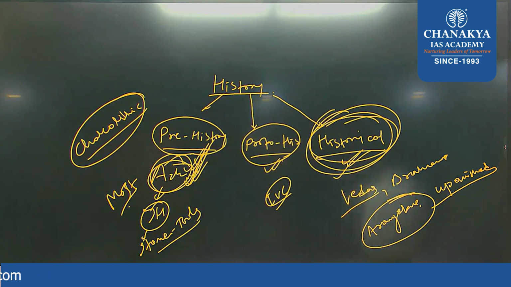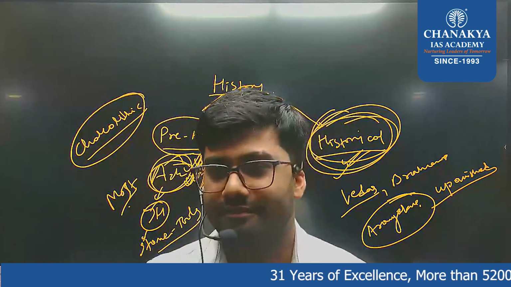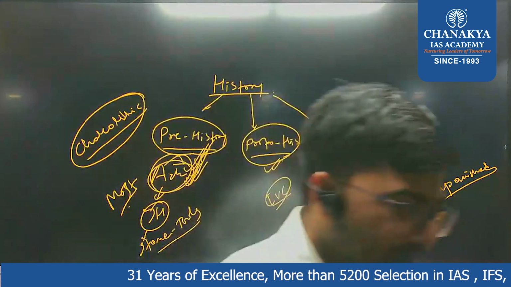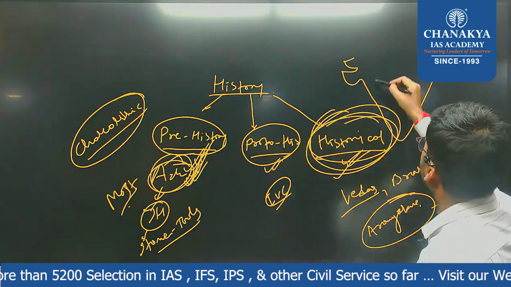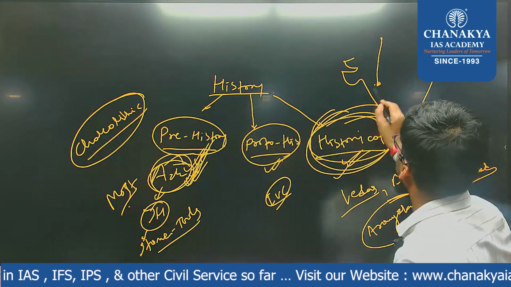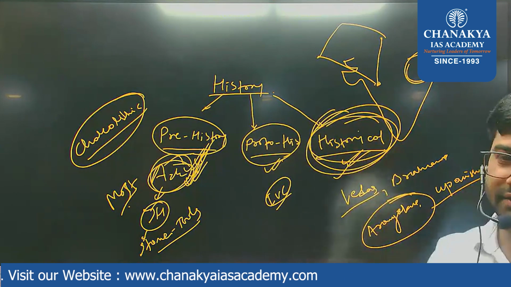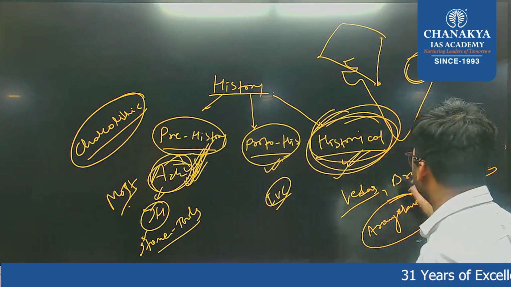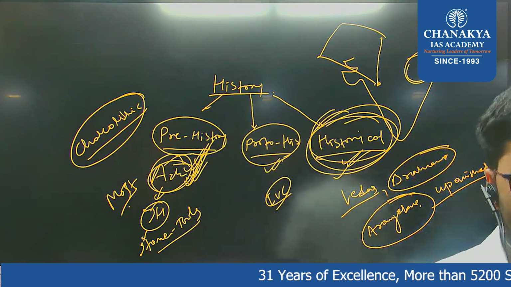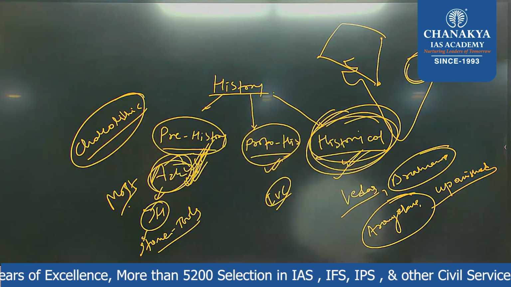And the southernmost is Daimabad, Maharashtra. It means if we draw a line, here is Daimabad, here is Meerut. It means we don't have any evidence from Jharkhand. Getting the point? And the earliest evidence that we get is from the Aitareya Brahmana, and that is evidence of this region, not the name.